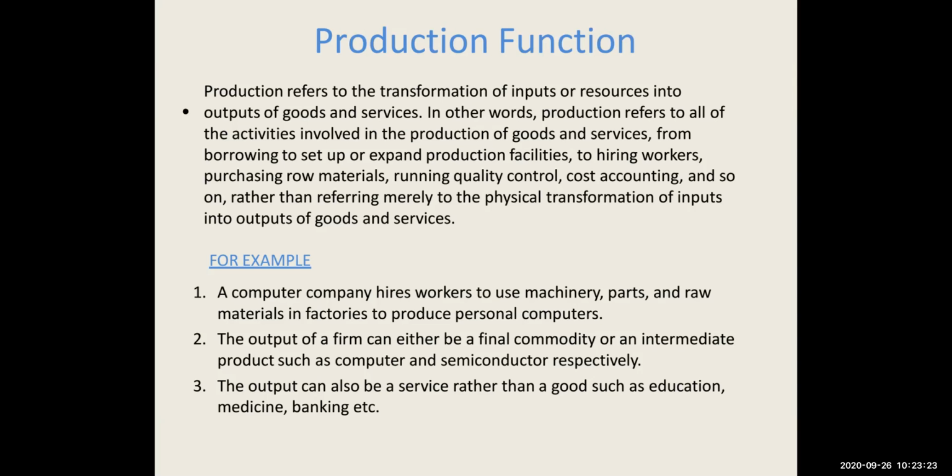So the output of a firm can either be final commodity or intermediate product, which we call a semi-finished product. The output can also be a service rather than a good, such as education, medicine, banking.